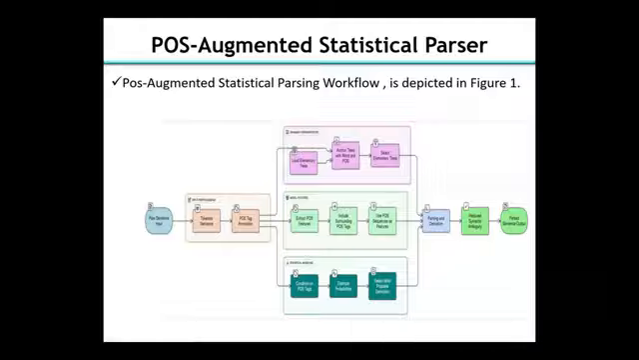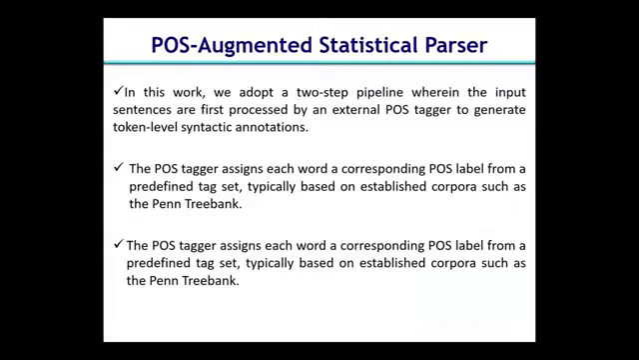We evaluate the training POS-tagged sentences and calculate the probability of each POS-tagged sentence. After that, we apply this probability during selection, parsing and derivation, which basically reduces the ambiguity and parses the source structure. In this work we adopt a two-step pipeline where the input sentences are processed through an external POS tagger that generates token-level syntactic annotation, and we assign the POS tag to each and every word, and also calculate the probability of